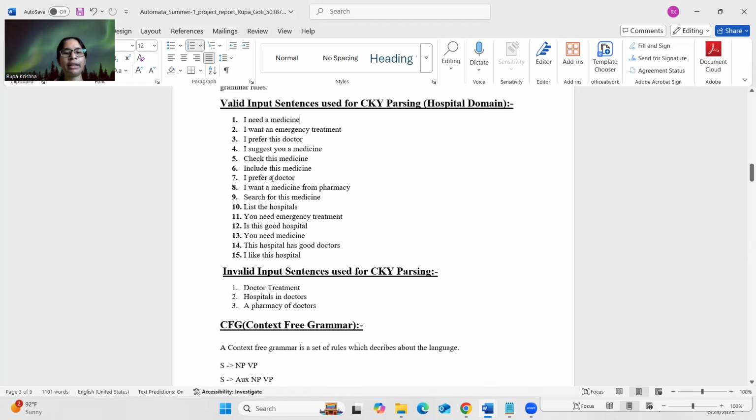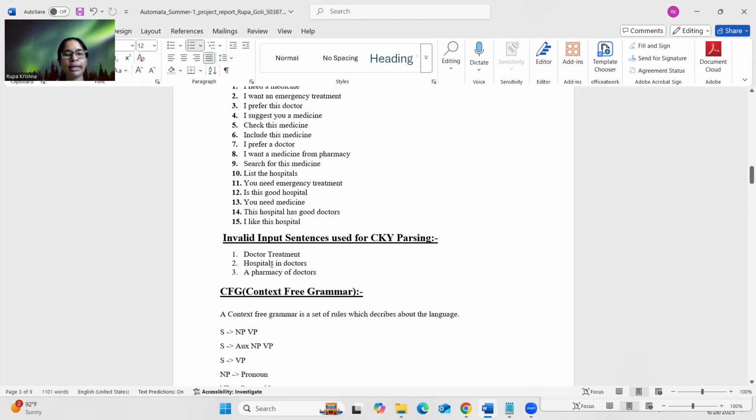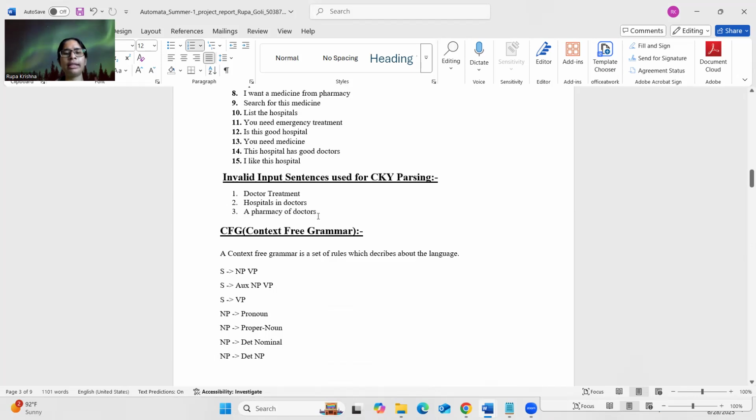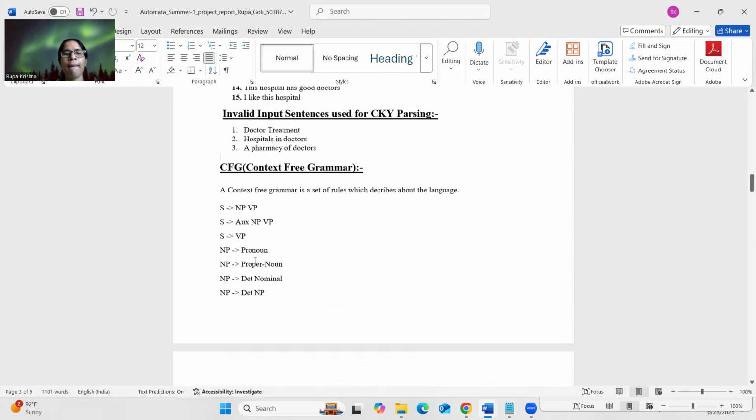Like that, I have written all 15 valid sentences, and I have chosen three invalid sentences. So, "doctor treatment": this sentence doesn't have a good meaning. "Hospitals in doctor": this sentence also doesn't have a good meaning, and "a pharmacy of doctors" also doesn't have a good meaning. That's why they are called invalid sentences.